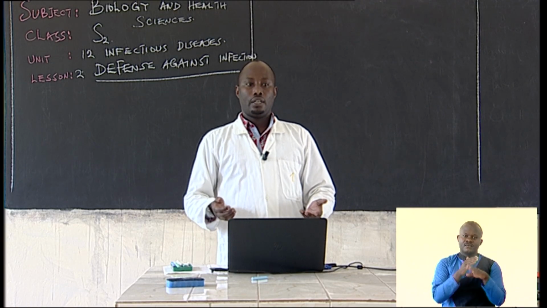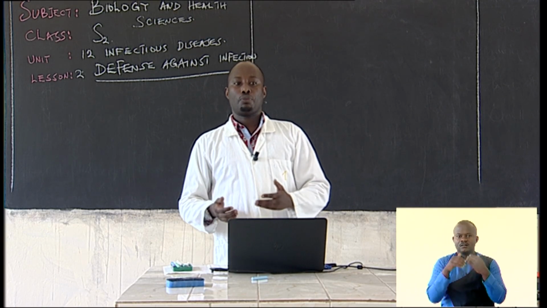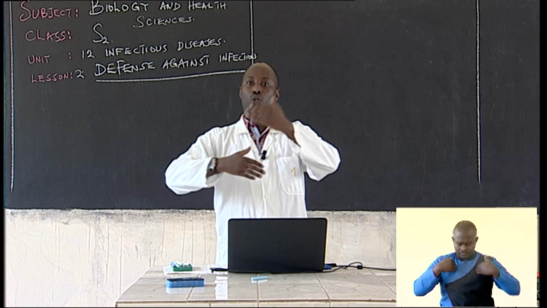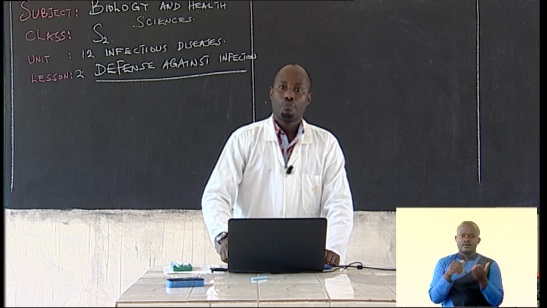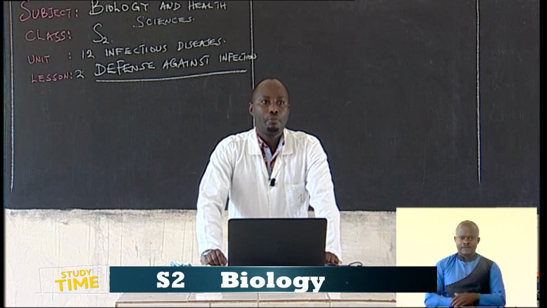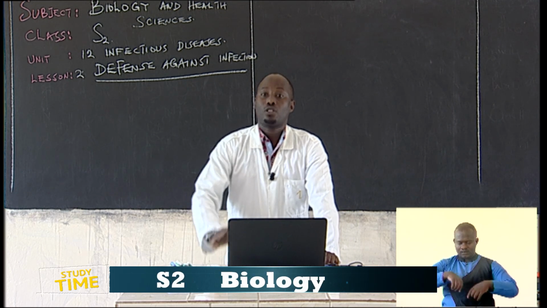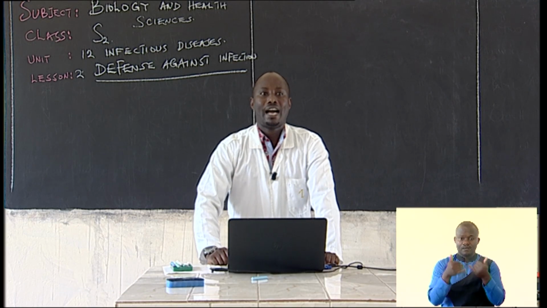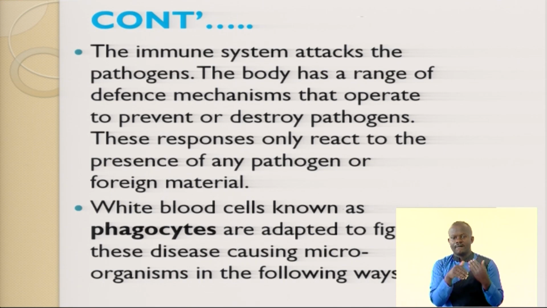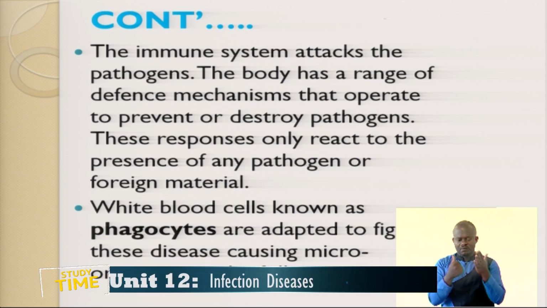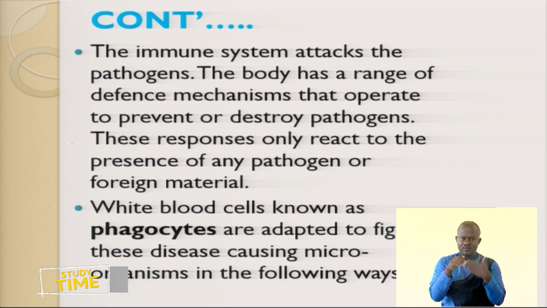To become active, this happens through a sequence of steps that we call the immune system. That's why we are going to bring what we call white blood cells and even antibodies. The immune system attacks the pathogen now because it has passed the first line of defense. The body has a range of defense mechanisms that operate to prevent or destroy the pathogen. These responses only react to the presence of any pathogen or foreign material. Any invasion that has passed the first line of defense is attacked by the immune system. That's why we talk about white blood cells.